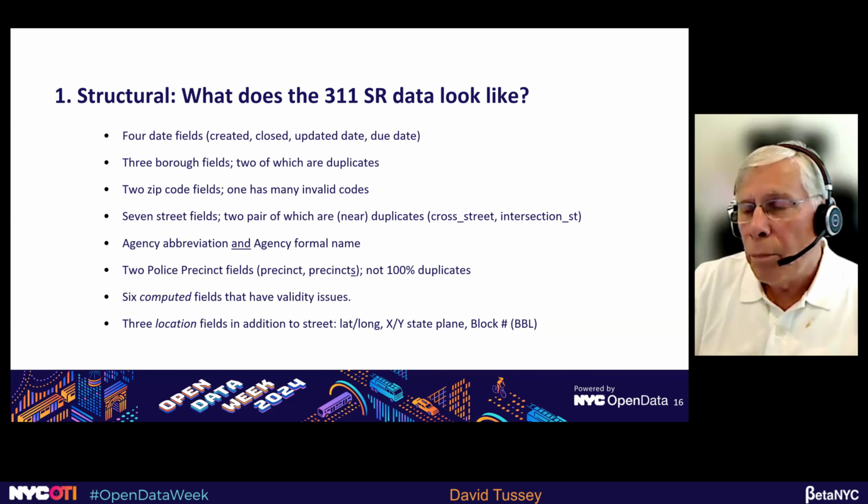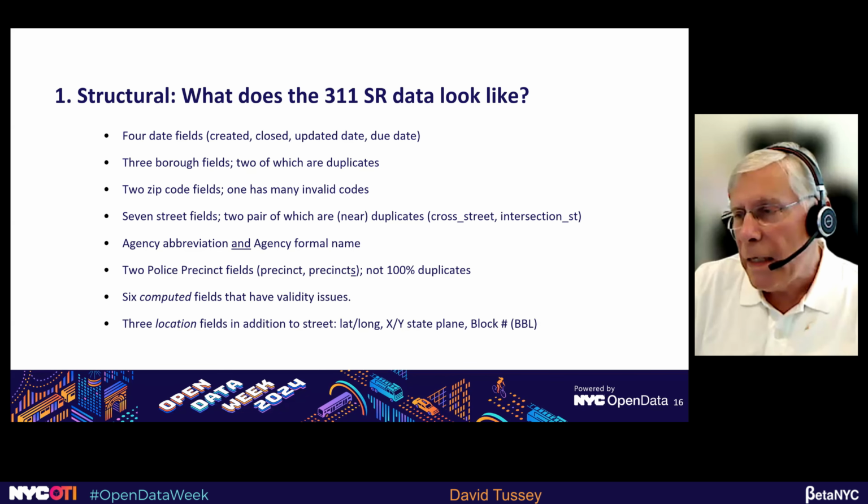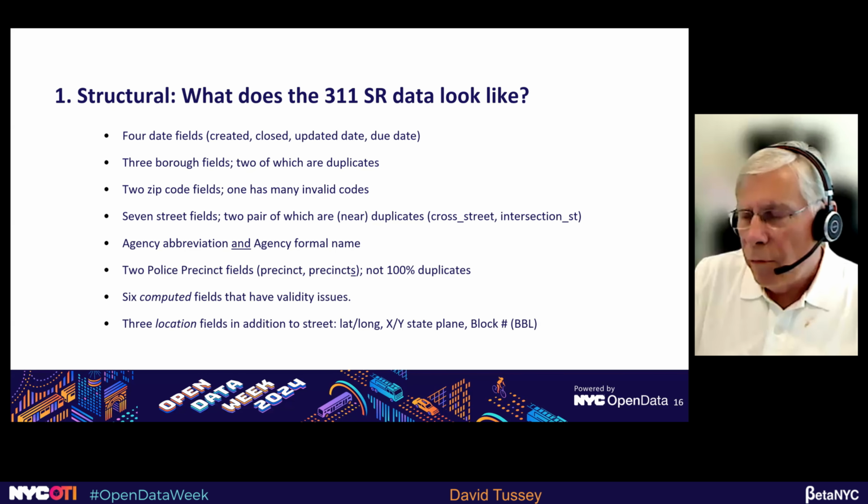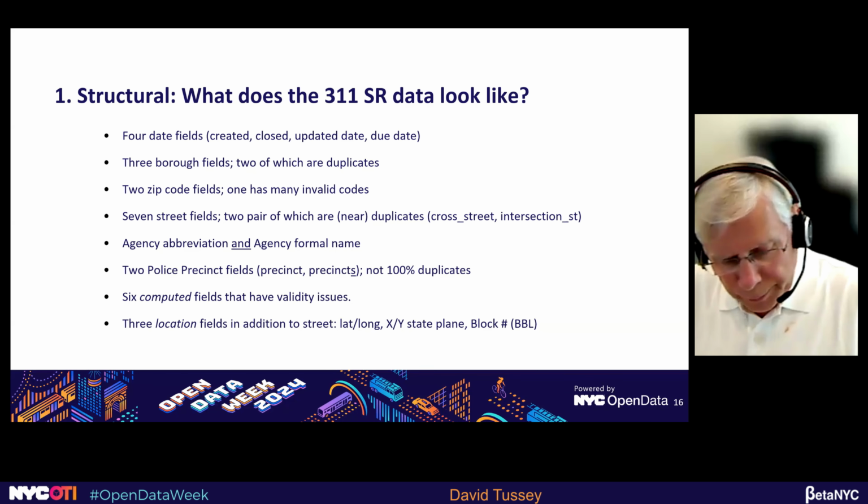And then there are 6 computed fields at the end of the data set, which we'll talk about in depth. And those 6 computed fields have some validity issues. And then in addition to street, there are 3 other location-related fields. There's latitude, longitude. There's a field called location. There's a field called XY state plane, which is a mapping system used for the state of New York. And then there's a very discrete location methodology that New York City uses, which is called block number.